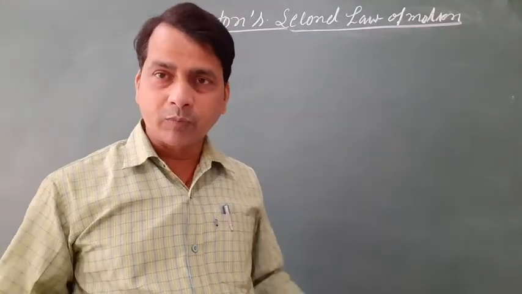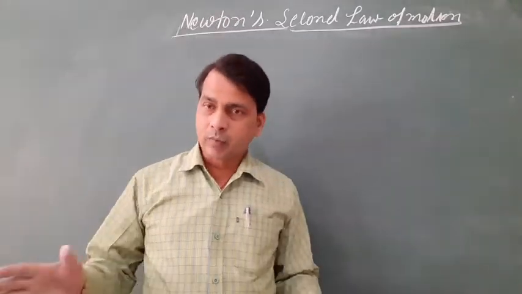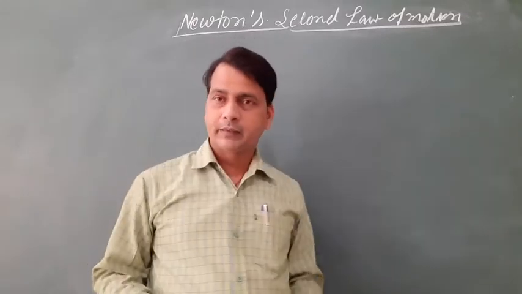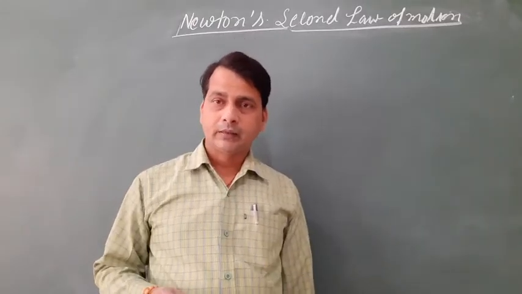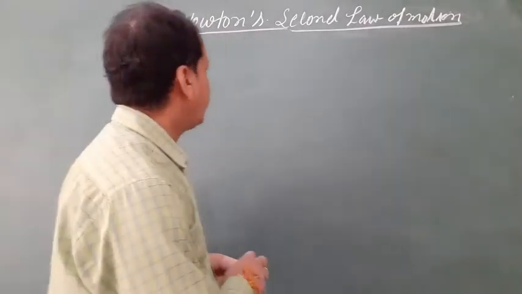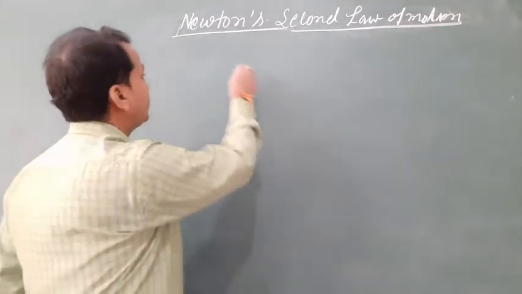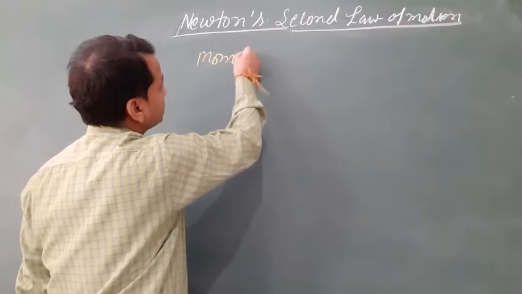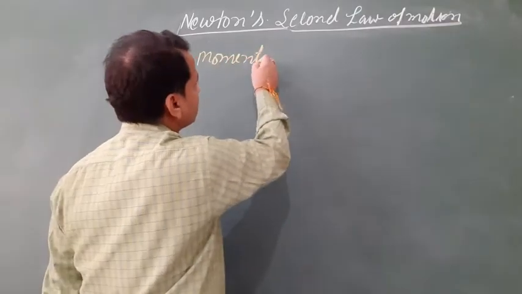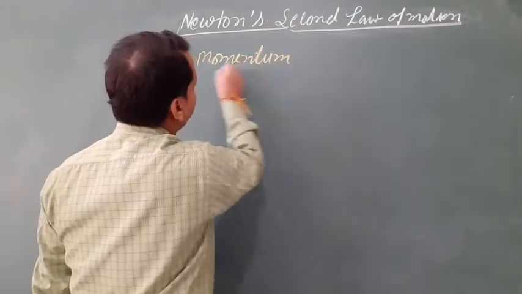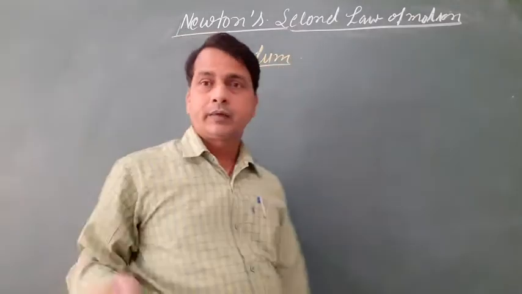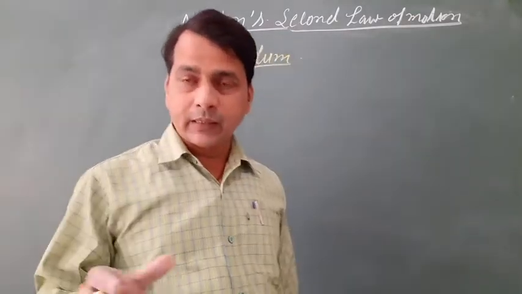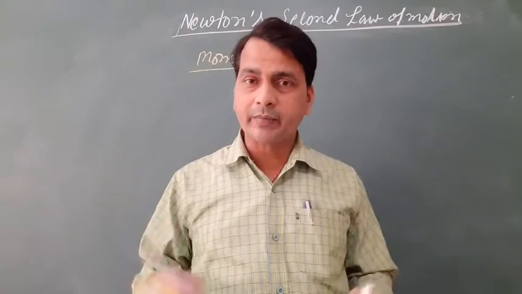So what is momentum? The momentum of a body is defined as the product of mass and velocity.